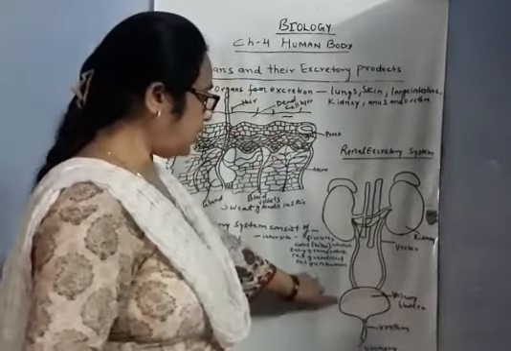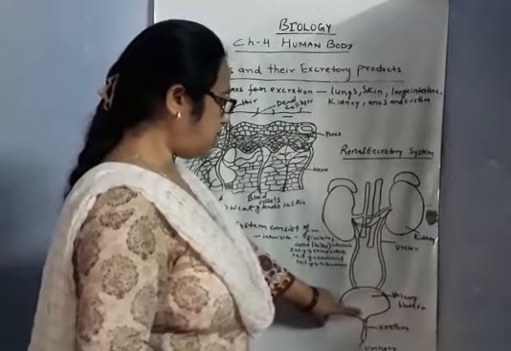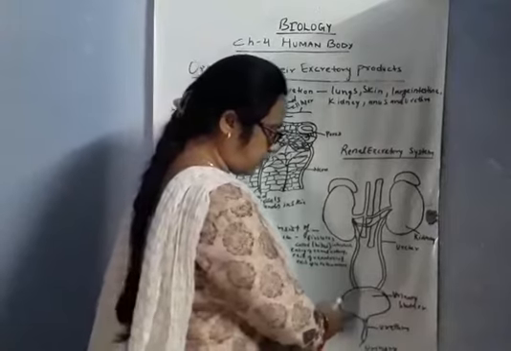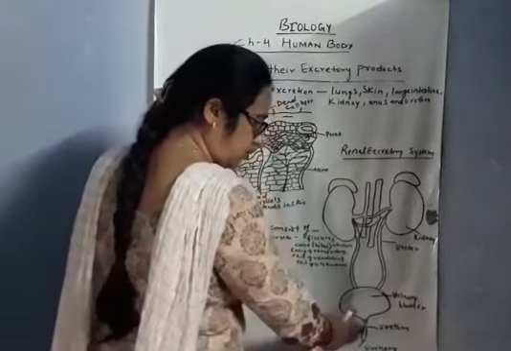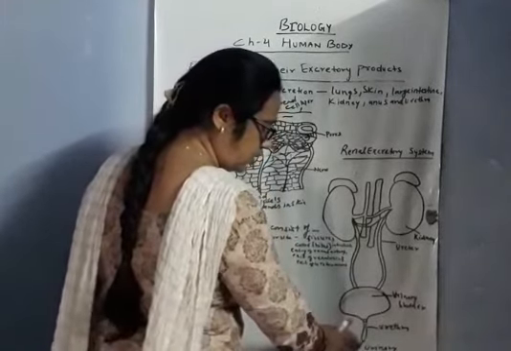When the urine is in excess and we have to pass it out, it goes through the urethra.